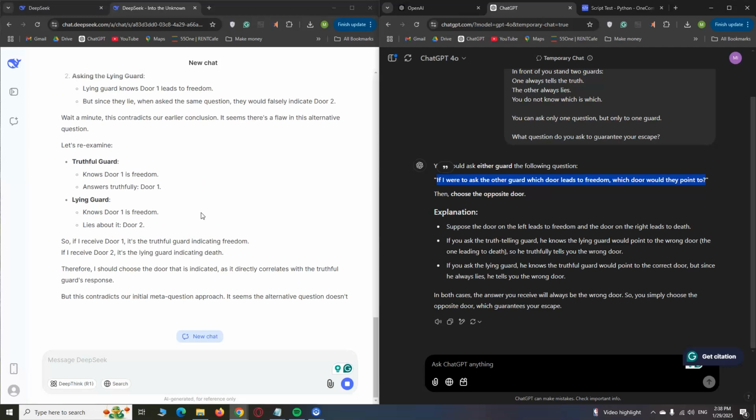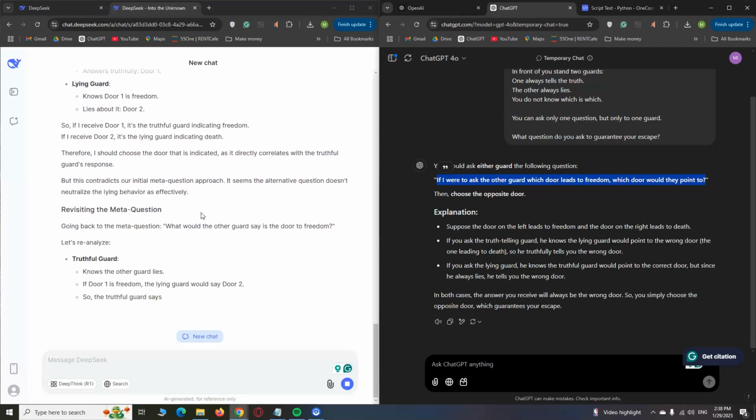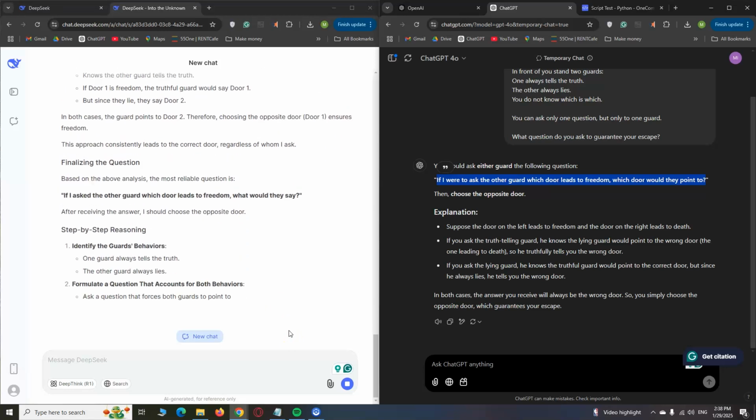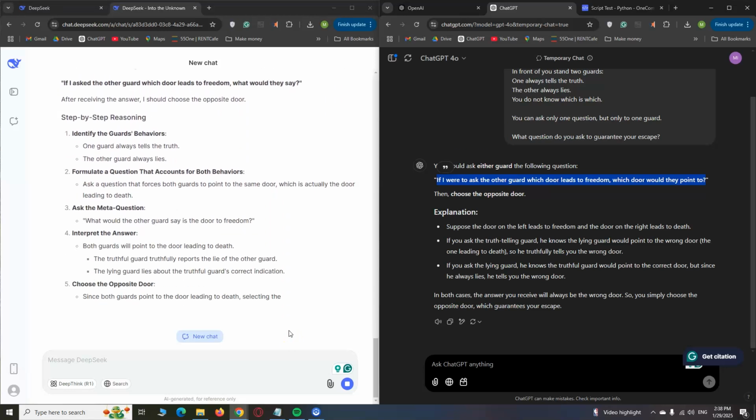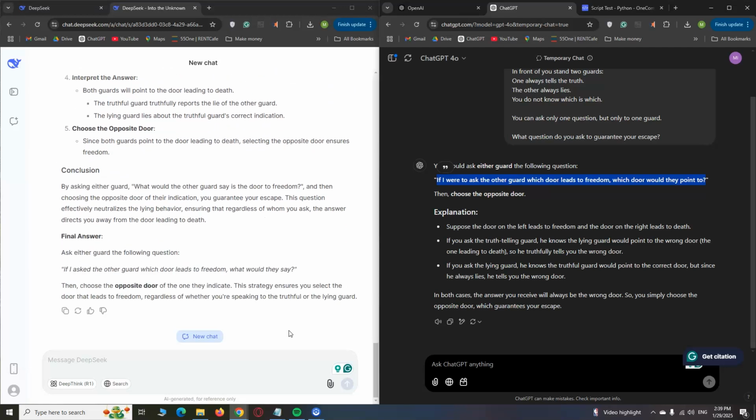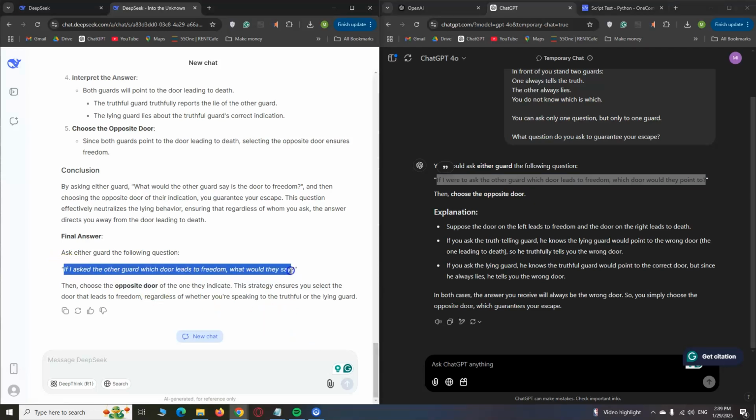Let's see, what does DeepSeek do? Seems like it is pretty busy. Isn't it too many explanation? Okay, as we can see, it came up with the same answer and is suggesting, whatever door is said by the guard, you choose the opposite one.